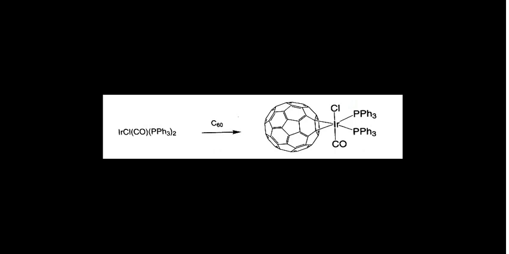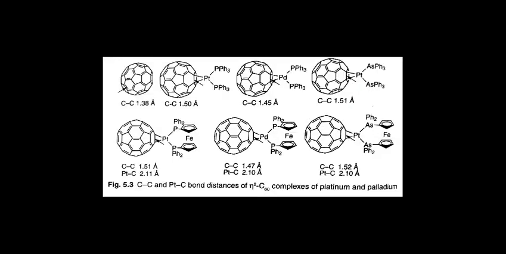Now, these are some of the examples. See, here platinum is coordinated with the C60, here palladium is coordinated, platinum again here, and platinum again here, this one sandwiched in ferrocene, a substituted ferrocene, and this is also a substituted ferrocene. So these are some of the examples. These things you have to keep in mind.